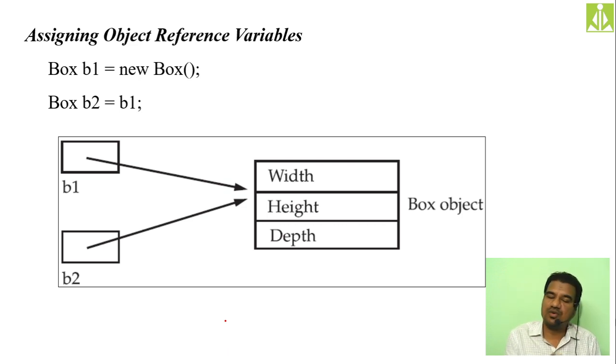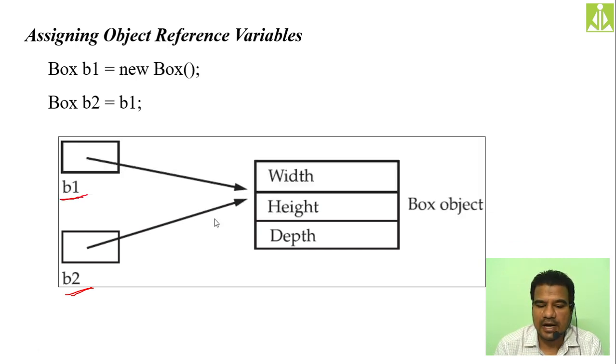So now what will happen? You will have two references pointing to the same object, the same memory location in the heap. So in this case, whatever changes you make to the width, height, depth variables using B1 also affect B2. That is, whatever changes you are making using B1, you are making to the same memory location where B2 is pointing. This we will practice.